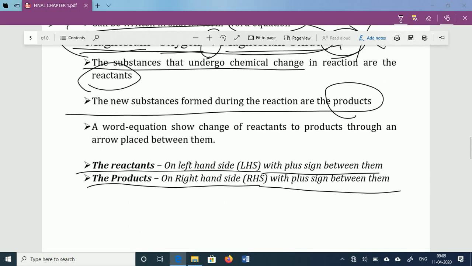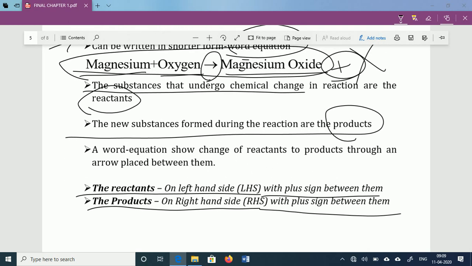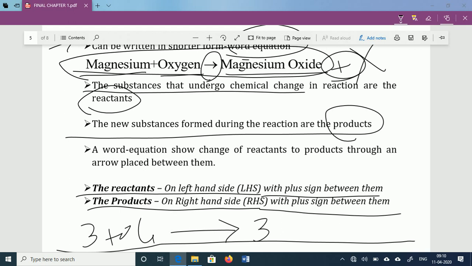If 3 to 4 reactants are involved in the reaction and 3 to 4 products are produced, then writing all the long names, for example sulfuric acid, hydrochloric acid, sodium chloride, would make the whole chemical reaction take 2 to 3 lines.